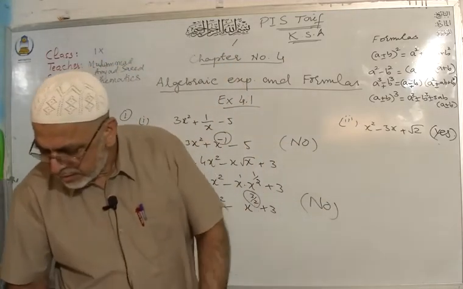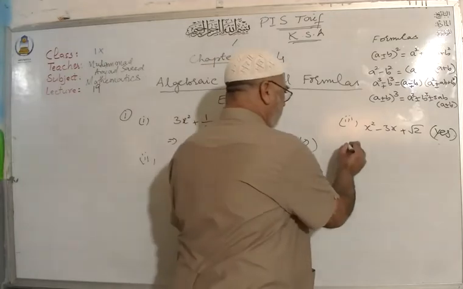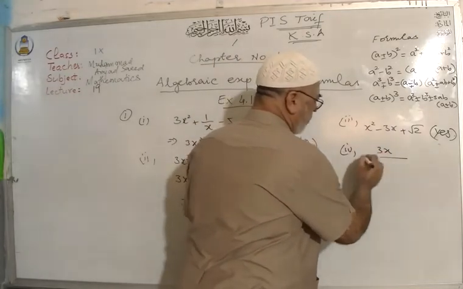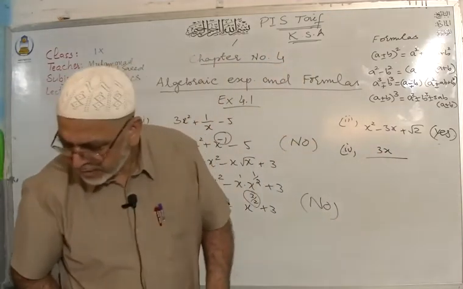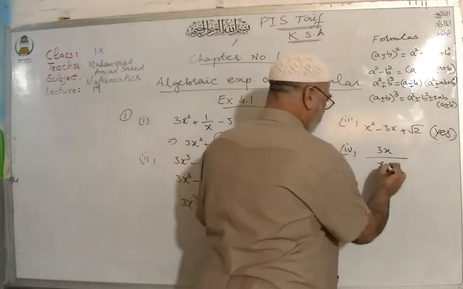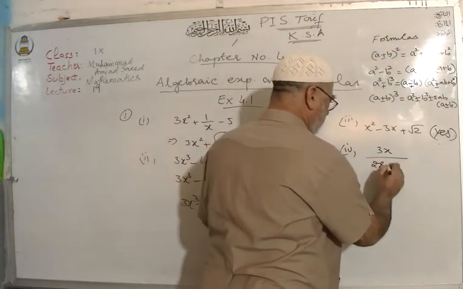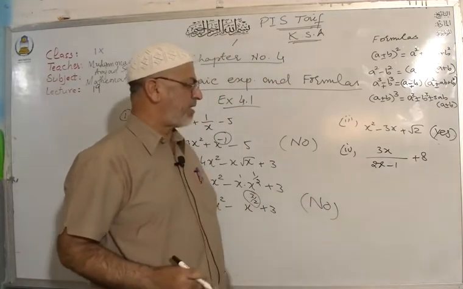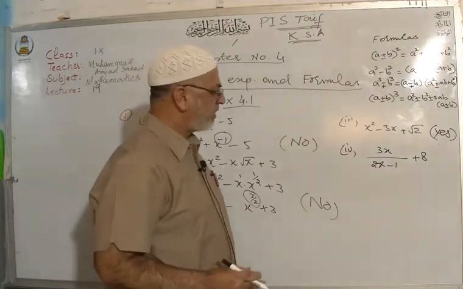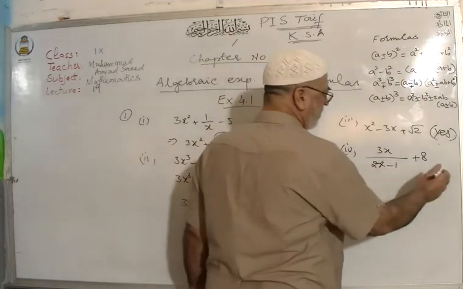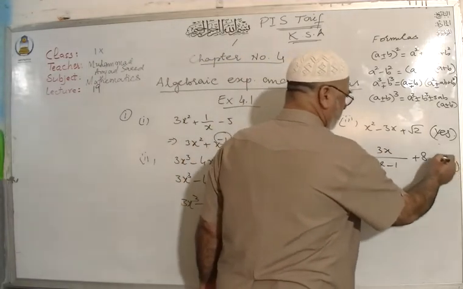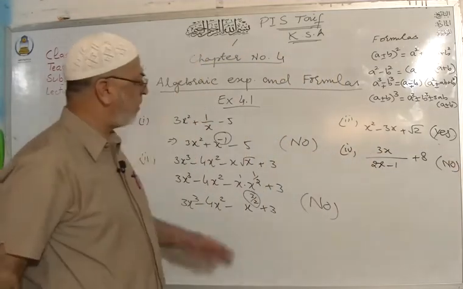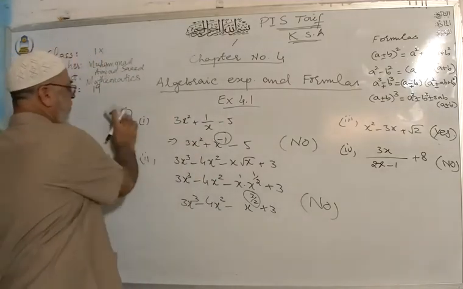Similarly, part number 4 is 3x over 2x minus 1 plus 8. Remember that again x is in the denominator, so that's why it's not a polynomial. I hope that you got the idea about question number 1.